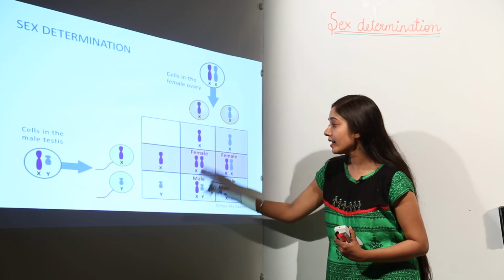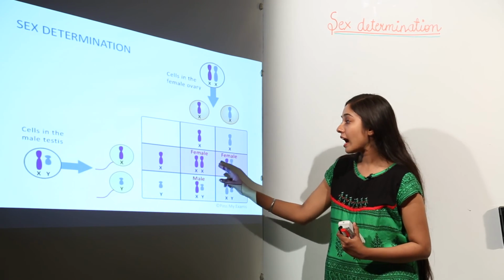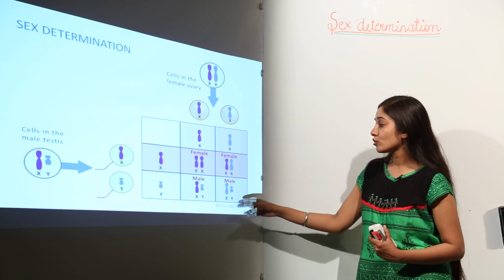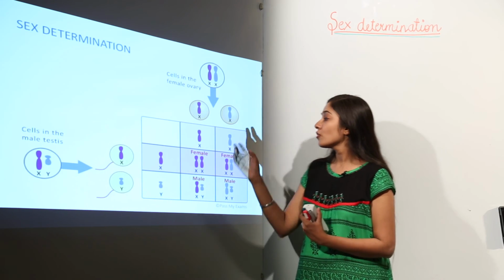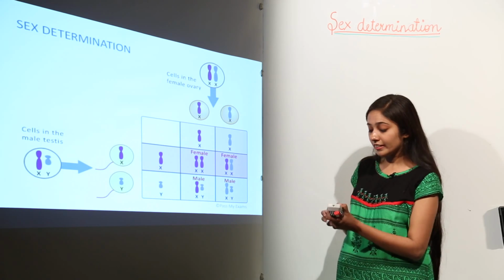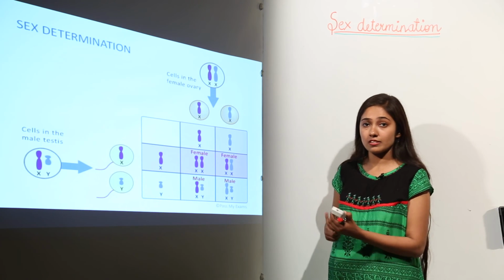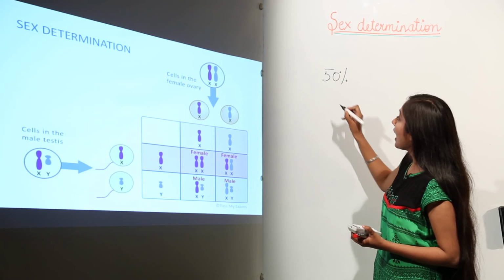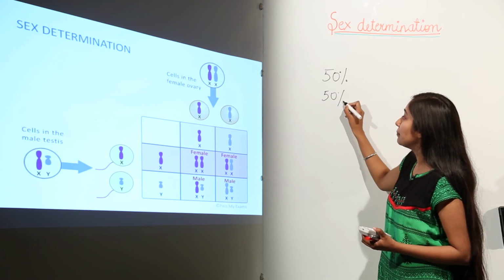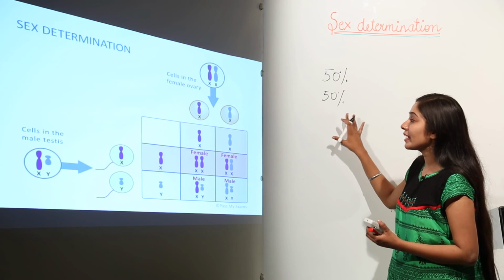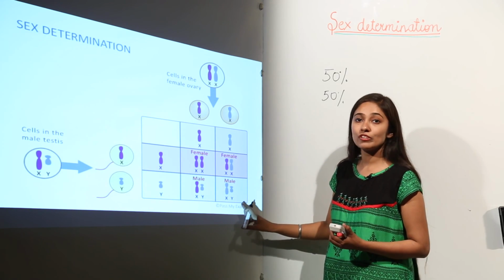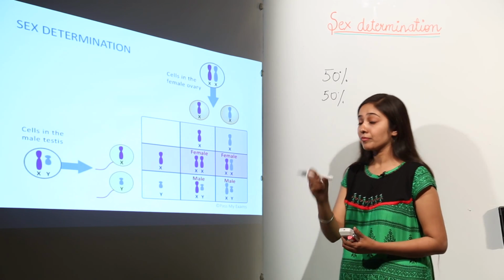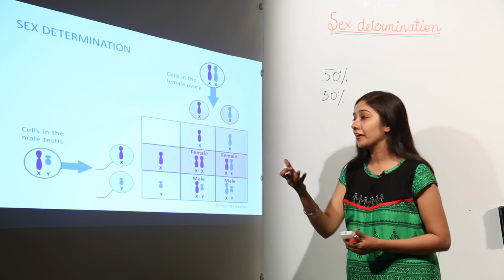We have four squares. So 2 out of 4 are going to be baby girl and 2 out of 4 are going to be baby boy. So this encodes that there are 50% chances for baby boy and 50% chances for a baby girl. It depends on the presence of this Y chromosome, which is going to encode for a male child, meaning a baby boy.